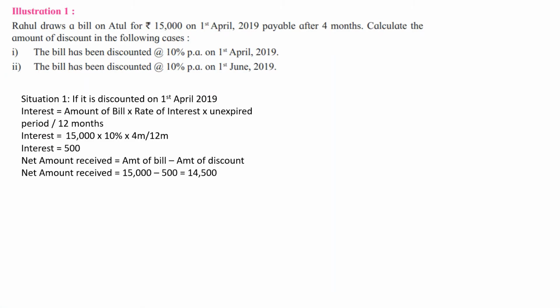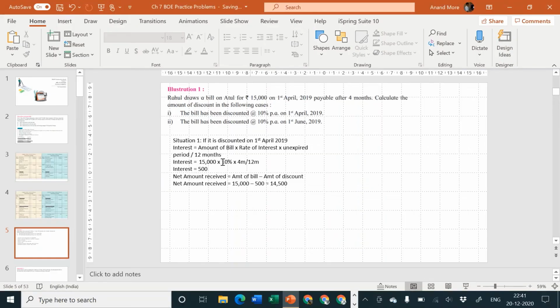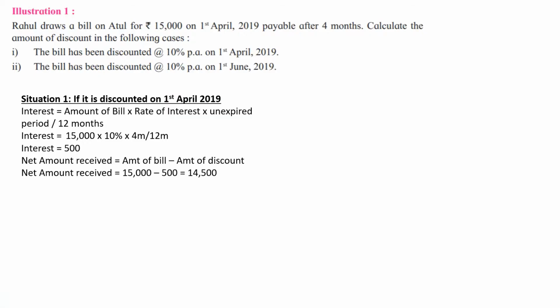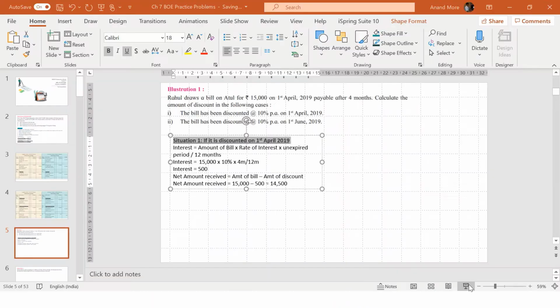I hope it is easy for you to understand. If required, pause the video, get this particular thing written properly, and then resume the video to solve with me the second situation. Okay, so this is situation number 1. Let me underline the same and keep it bold. Yes, you can pause the video now and write down the things properly. Once it is written, then we can go for the next part.